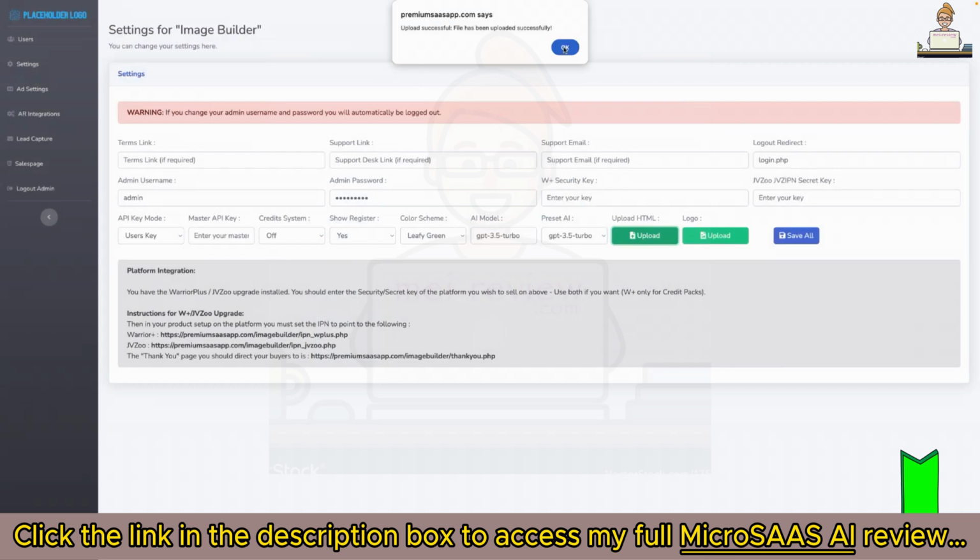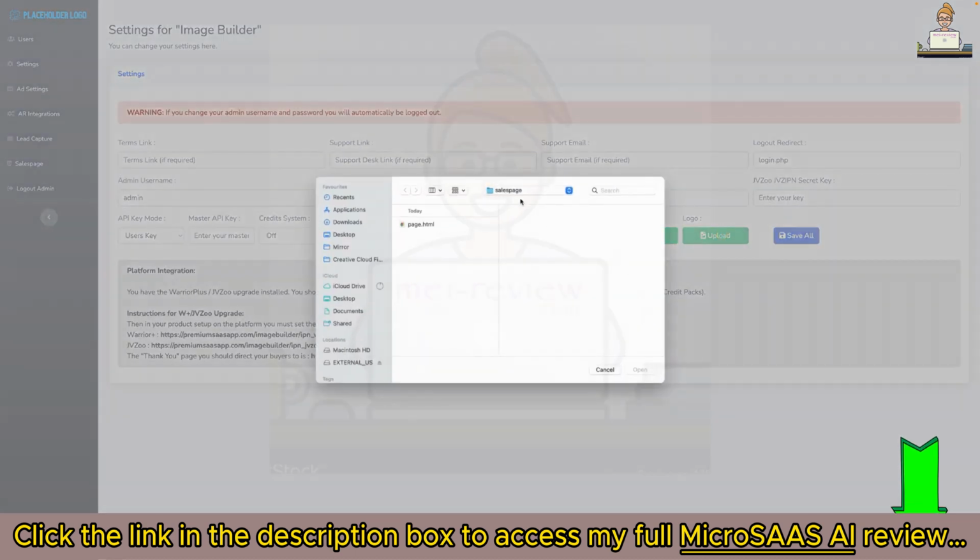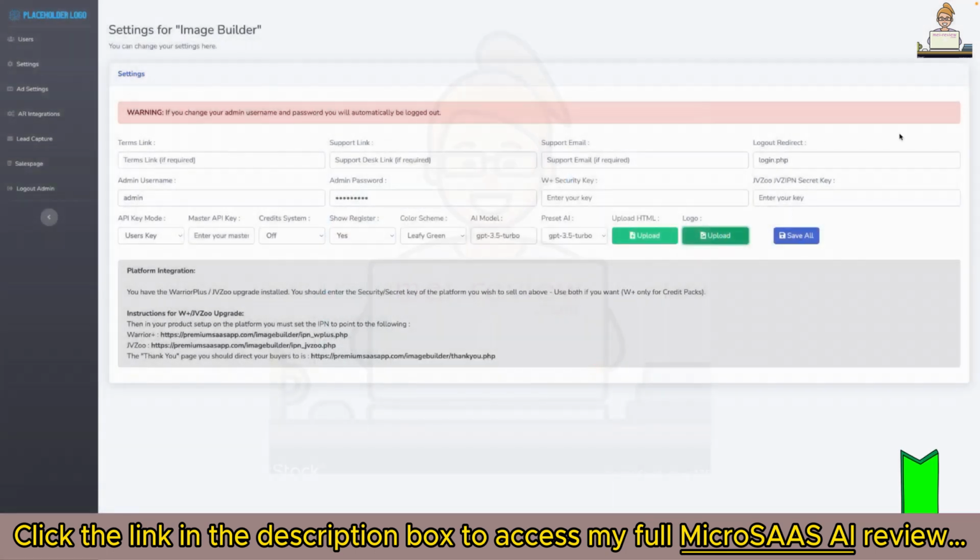You can upload that directly into your folder. Again, same, you can upload your logo as well. Once you've set everything you need, just hit save all, and then you're all ready to go.